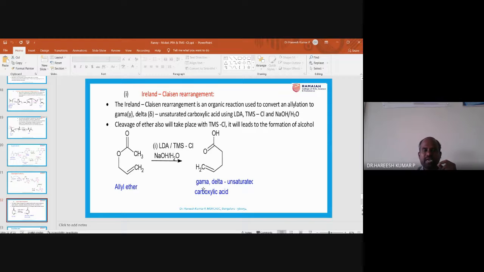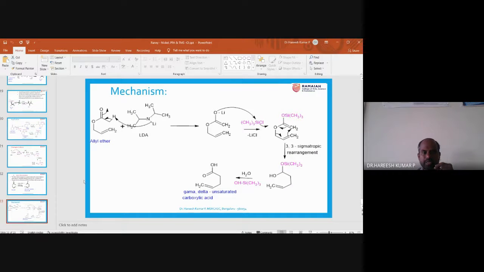So it means that it is an allyl ether. This group, CH2, CH double bond CH2, is called an allyl group, and this is ether. So allyl ether compounds on treatment with LDA and TMS chloride followed by hydrolysis give gamma, delta unsaturated carboxylic acid. This mechanism we will explain in the next slide. So this is the one.